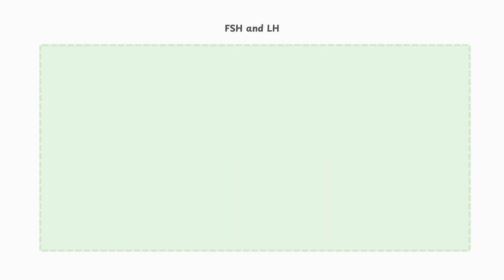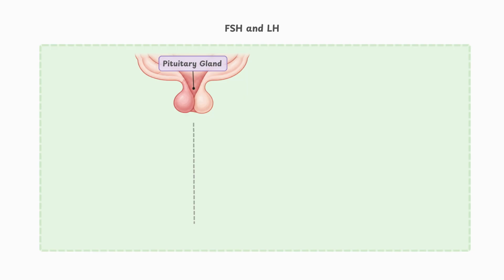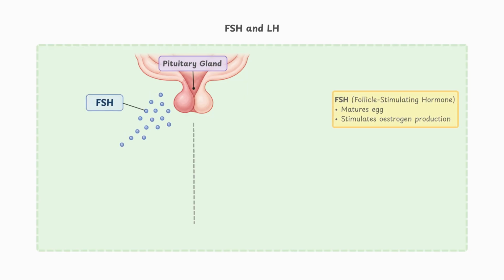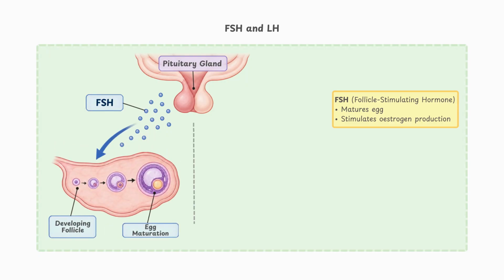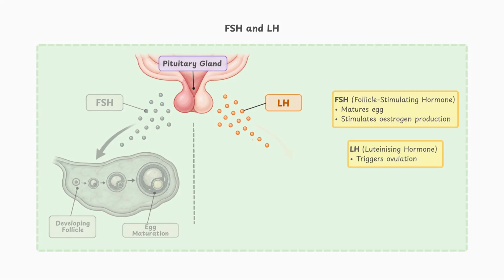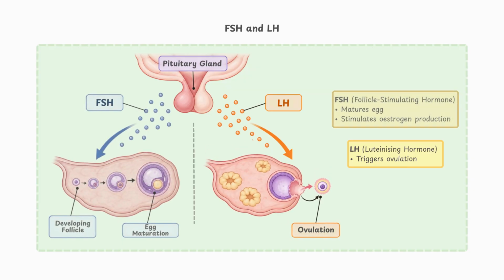Now let's look at two important hormones produced by the pituitary gland. The first is follicle-stimulating hormone, or FSH. FSH helps an egg mature inside a follicle in the ovary. It also stimulates the ovary to produce estrogen. The second hormone is luteinizing hormone, or LH. LH has a key job. It triggers ovulation and causes the mature egg to be released.